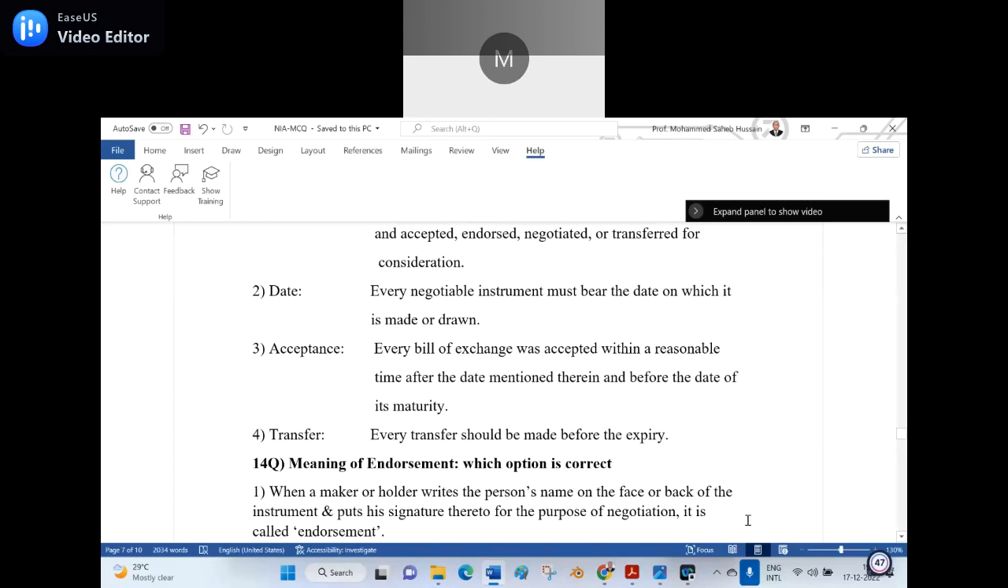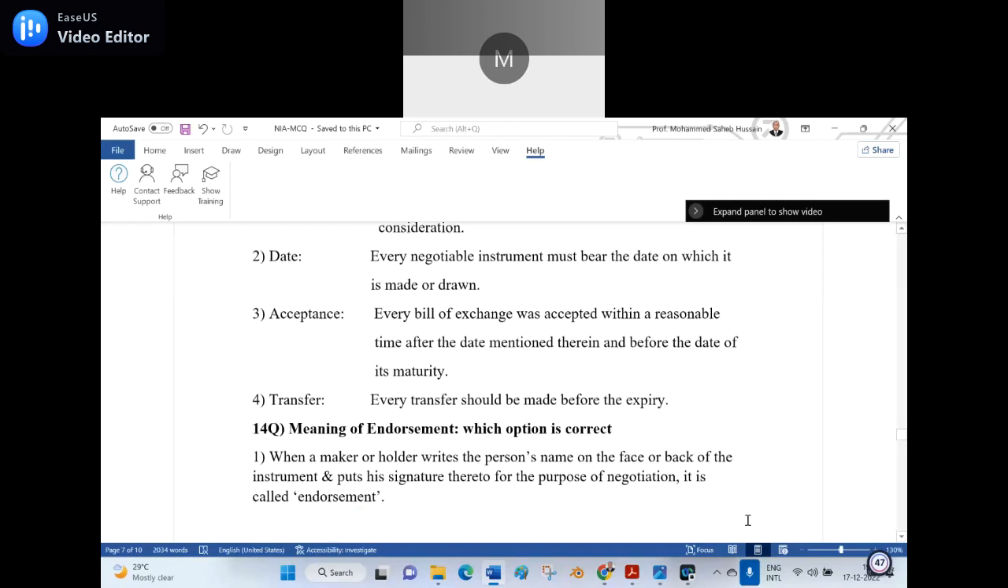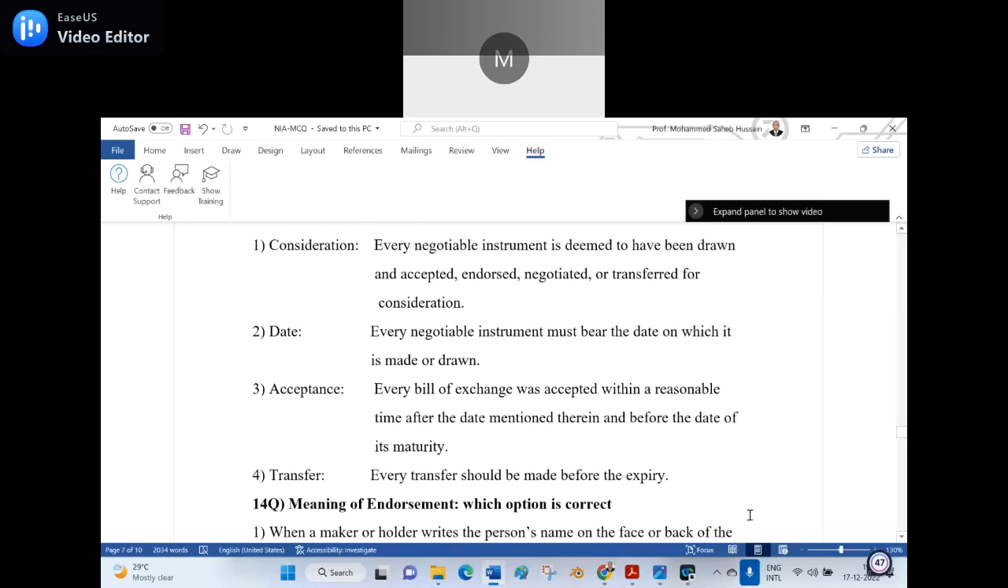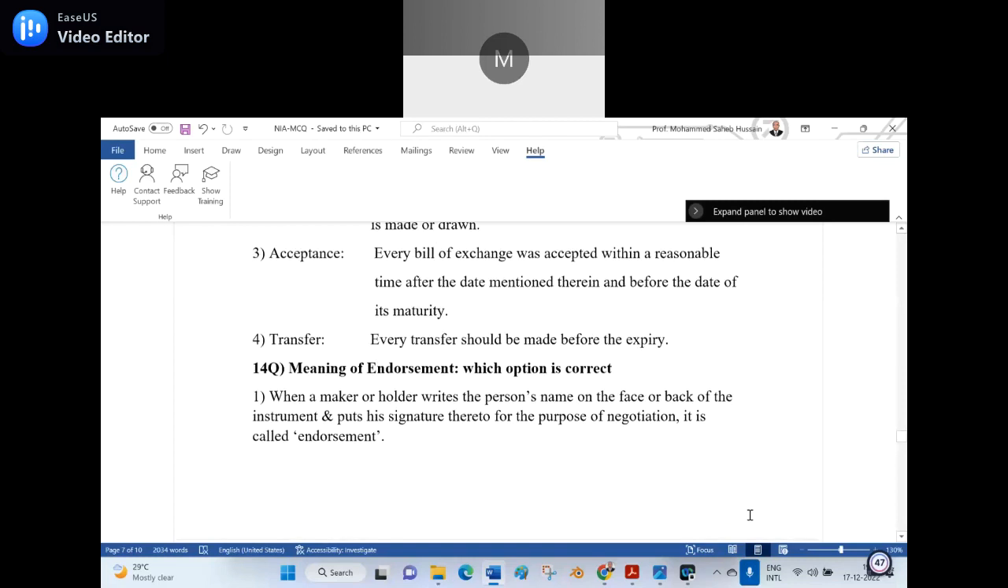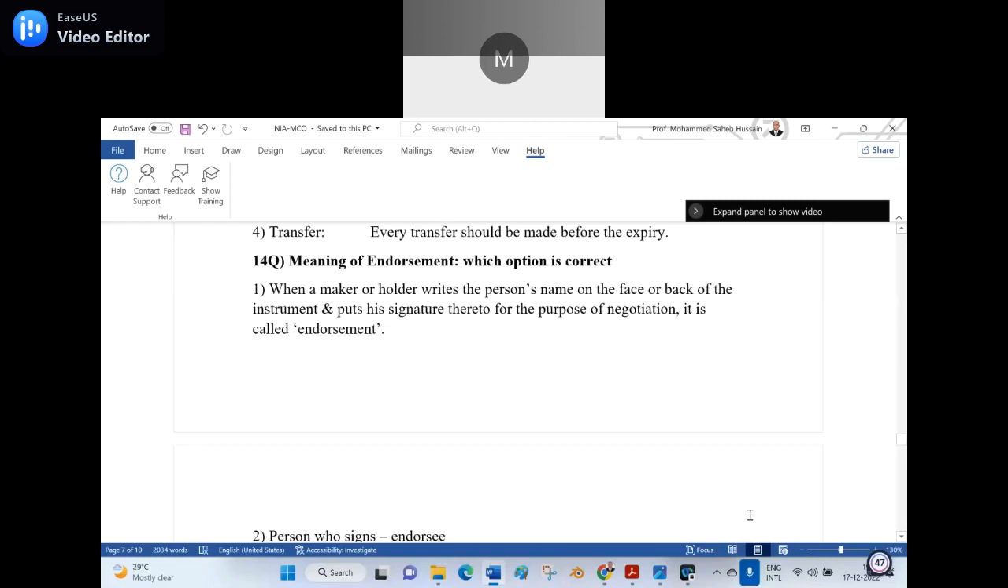Just see if the transfer is there or not. Acceptance is there or not. Date is there or not. And consideration is there or not. Just compare it, use your intelligence and shoot. That is the method you have to adopt. Is it clear? Say yes.